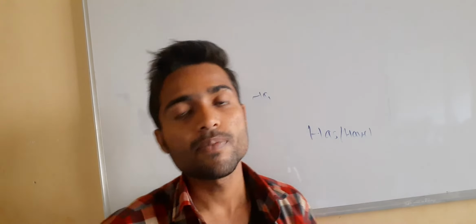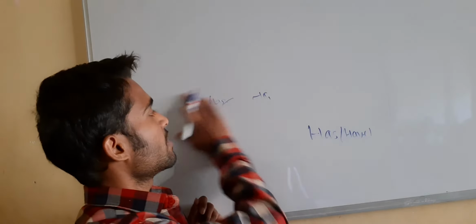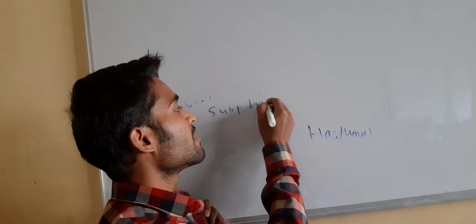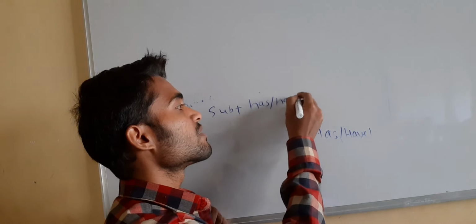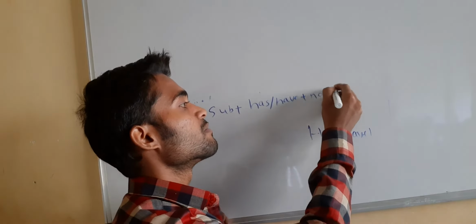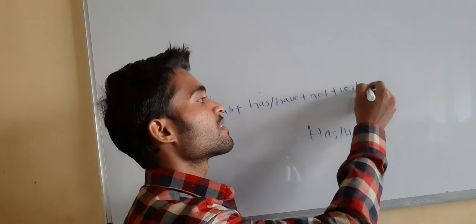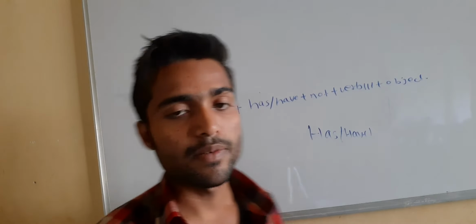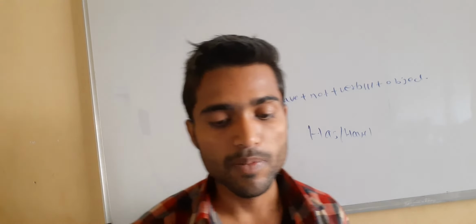For the negative form, you have the subject plus has or have plus not plus verb third form plus object. In this way you complete the negative form of the present perfect tense.